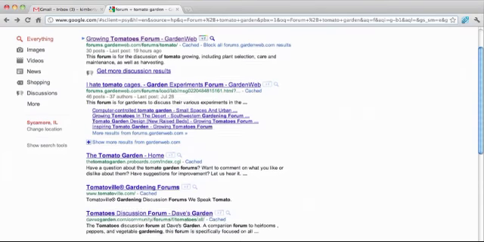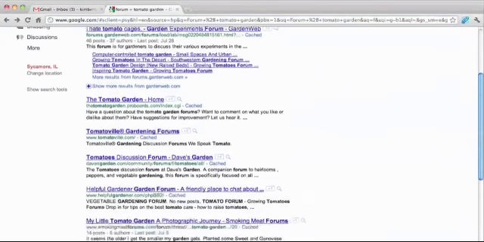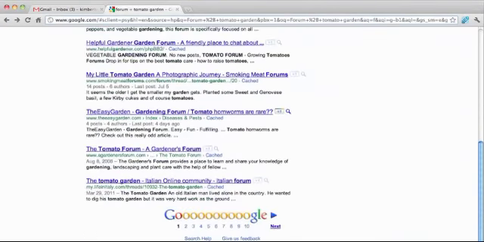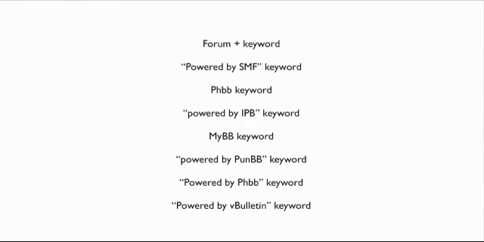We're going to go back to the search results and we're going to find as many more forums as we can that are listed in the top search results. Once we've done this, we're going to go back to our search queries and pick another one in the list. We will repeat this process until we found all of the top ranking forums in this market.